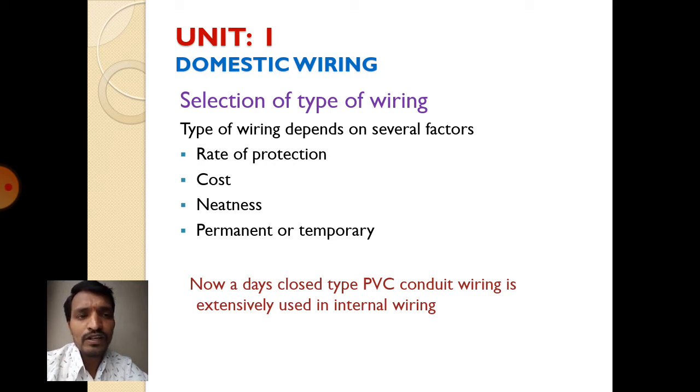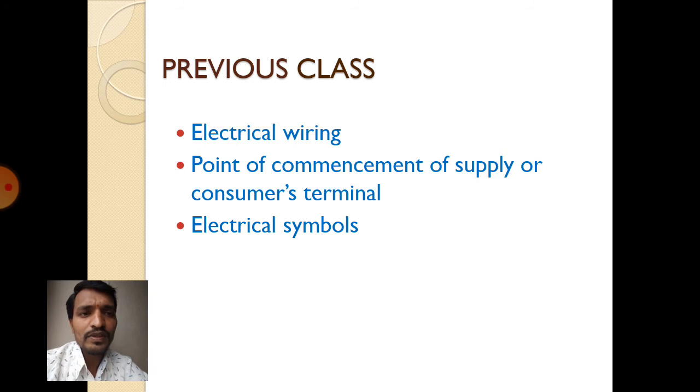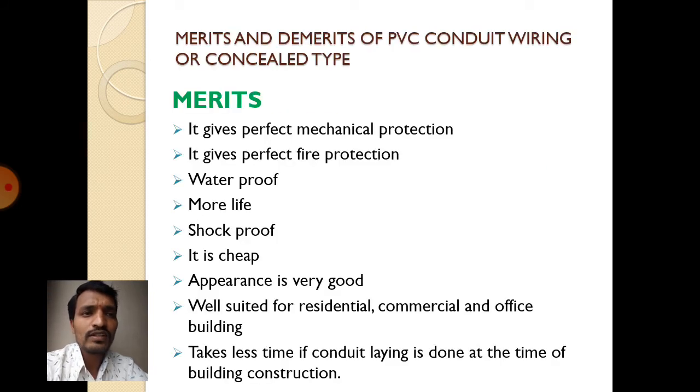Nowadays, closed type PVC conduit wiring is extensively used in internal wiring. That is PVC, polyvinyl chloride type conduit wiring. You have already done it in your OJT classes. You went for house wiring in buildings. For wall cutting you are using PVC pipes. Generally we say plastic pipes. It is a PVC pipe, and you have already used PVC pipes. Now, what are the merits and demerits of PVC conduit wiring?